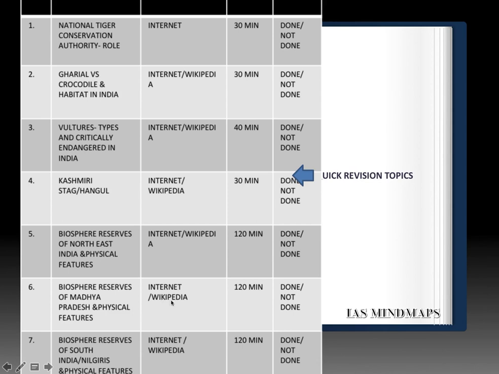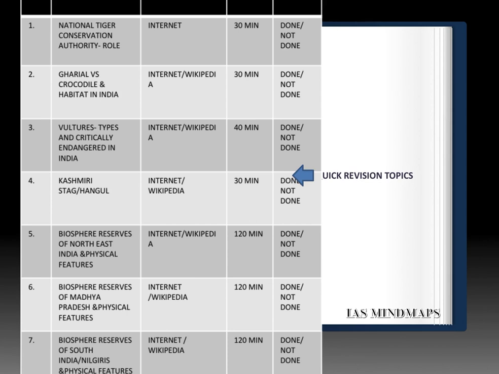Next, lastly, biosphere reserves of South India or the Nilgiris. Again, physical features as well as tribals found in such biosphere reserves. So internet and Wikipedia are a good source of all the information, and basically over all these topics you can expect statement-based questions. This is the broad timelines given, this is the evaluation column, and please prepare micro notes over all these topics because it is very easy to study, but it is very difficult to memorize all these topics.